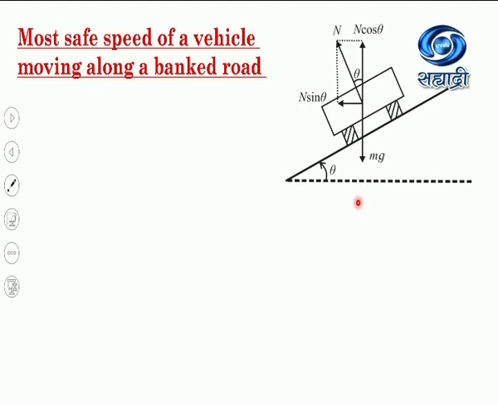Now from the figure you can see that there are two forces acting on the vehicle. Its weight mg, which is in the vertically downward direction, and normal reaction N, which is perpendicular to this inclined surface.